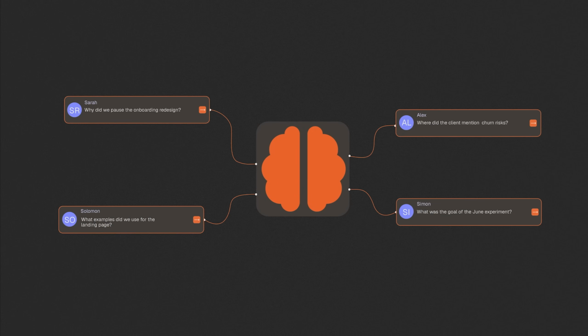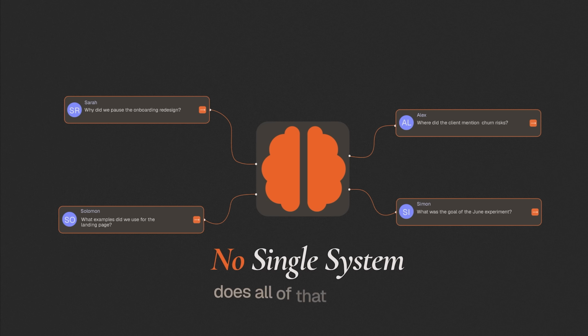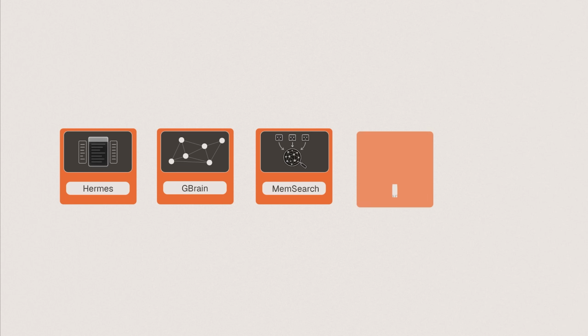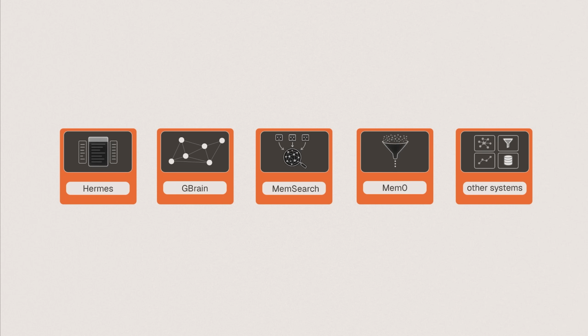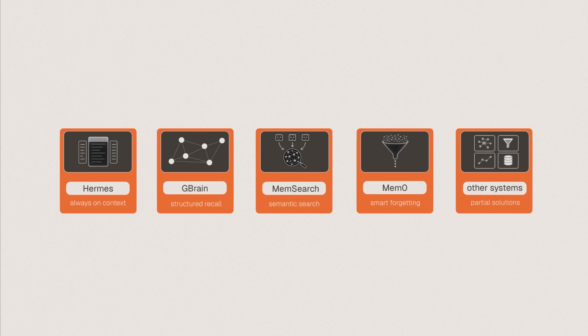Now the problem today is that no single system does all of that really well. After digging through Hermes, GBrain, MemSearch, and a bunch of other memory architectures, I started to realize something. They each solve a different part of the problem. So instead of picking one, I pulled the best ideas from each and rebuilt them inside Claude Code. And honestly, it's better than any one system on its own.